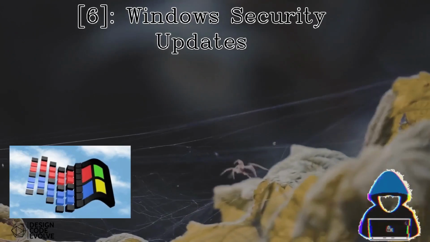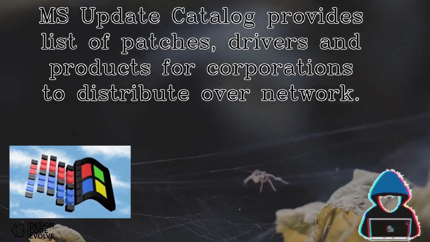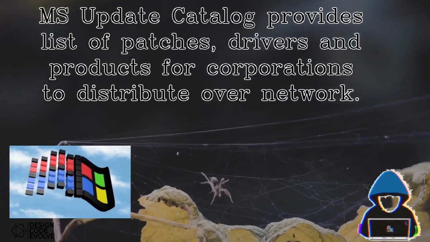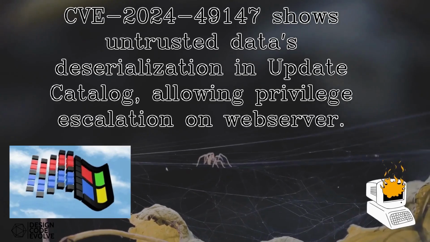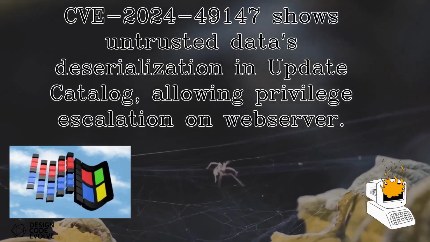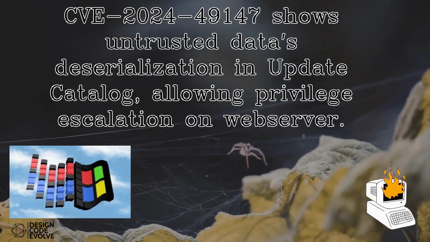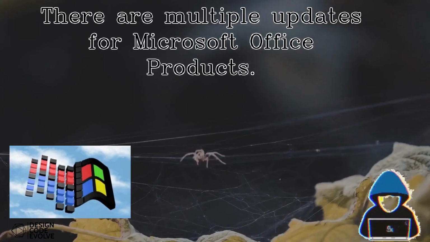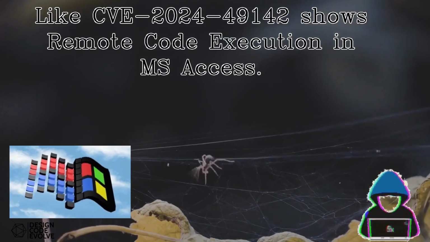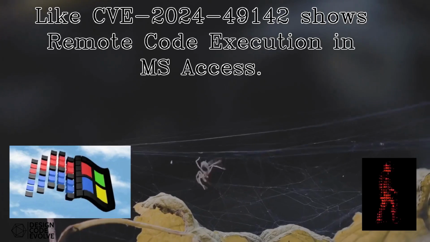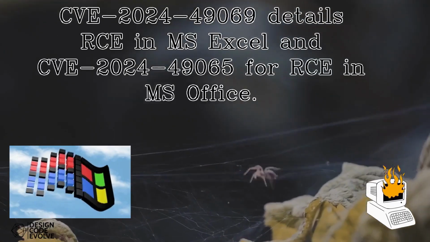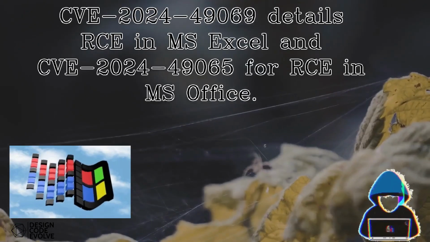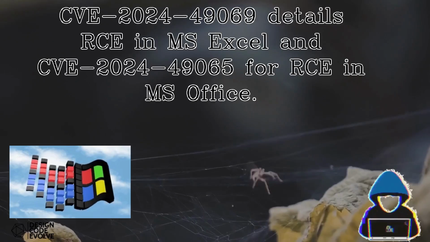Sixth, Windows security updates. Microsoft Update Catalog provides a list of patches, drivers, and products for corporations to distribute over network. And there's a CVE 2024-49147 shows untrusted data's destination in Update Catalog allows privilege escalation on the web server. There are multiple updates for Microsoft Office products as well, like CVE 2024-49142 shows remote code execution in MS Access. CVE 2024-49069 details RCE in MS Excel, and CVE 2024-49065 for RCE in MS Office, and a few more similar.